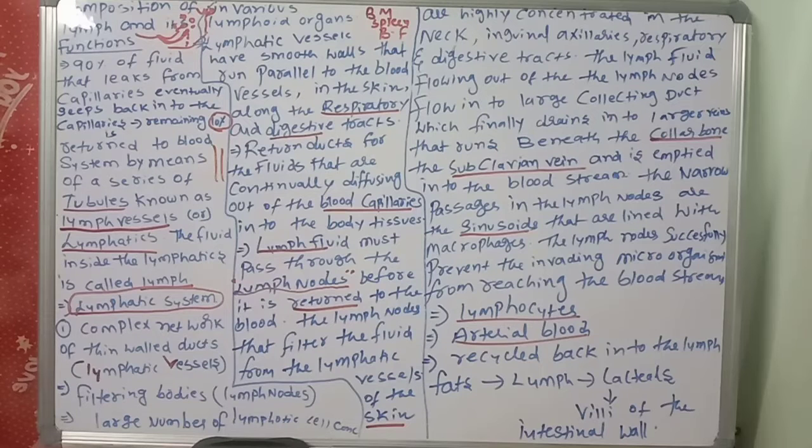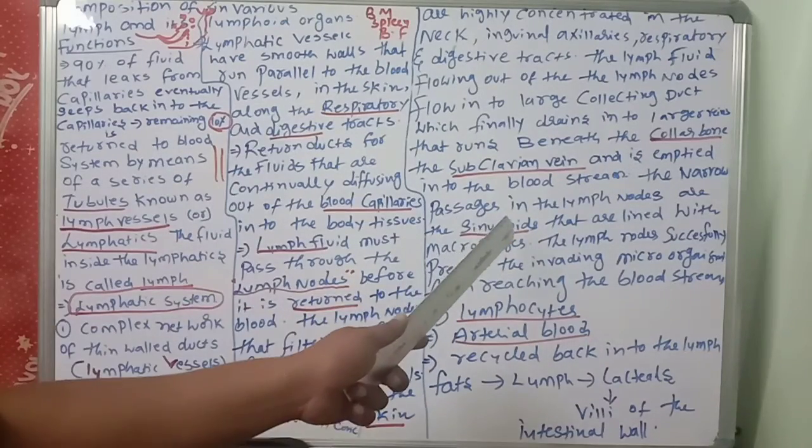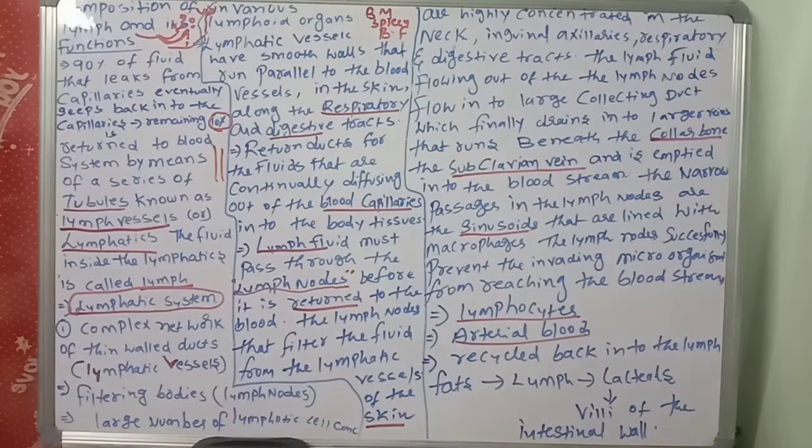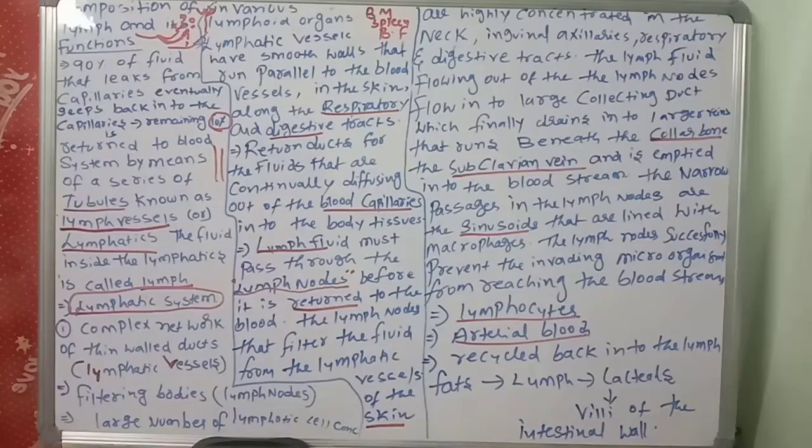Next important point: there are narrow passages in the lymph nodes. What do you call the narrow passages in the lymph nodes? Sinusoids, that are lined with macrophages. What are the functions of macrophages? They perform the process of phagocytosis that kills the germs present in the lymph. Like that, the lymph node successfully prevents invading microorganisms from reaching the bloodstream. The lymphocytes present in the arterial blood recycle back into the lymph.